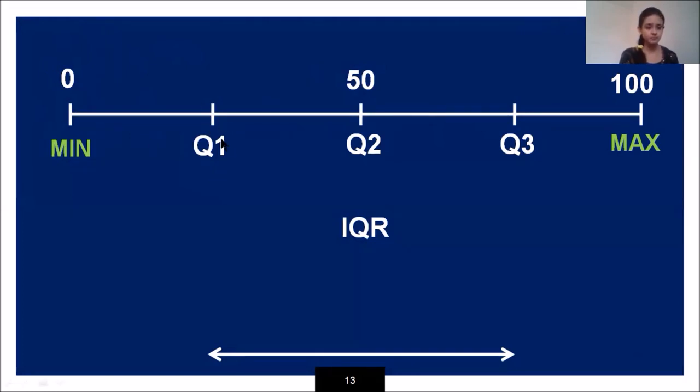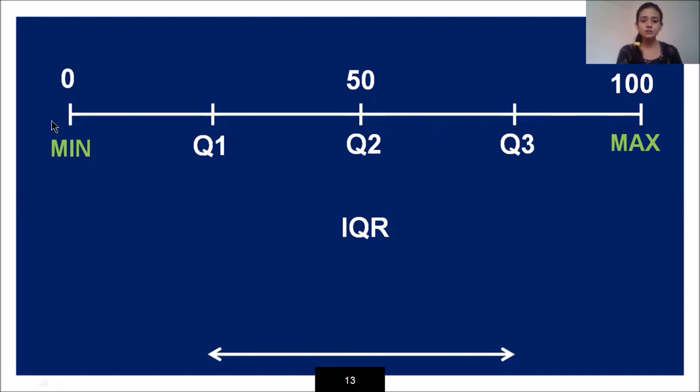What is this Q1? The data between 0 to Q1 is my first 25% of the data. The data between Q1 and Q2 is my second 25% of the data. At Q2, I can say that it is my median because it is the half of the data, and I have the half value, that is 50 over here. Then this is my third quartile, that is another 25% of the data. And this is my last quartile, from 75% to 100% of the data, or we can say the fourth quartile.